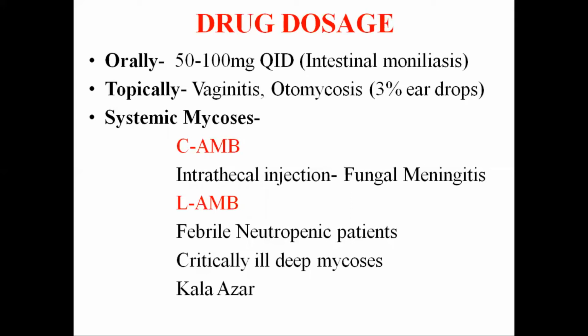For systemic mycosis, we have the conventional amphotericin B, and as we know, amphotericin B deoxycholate is used for IV administration. The amphotericin B is used as a suspension, which is made with the help of deoxycholate. So this is known as the conventional amphotericin B. This is the original formulation of amphotericin B, and it is referred to as the conventional amphotericin B. It is available as a dry powder along with the deoxycholate for dispersion before use.